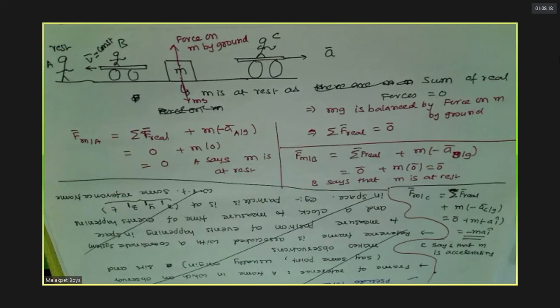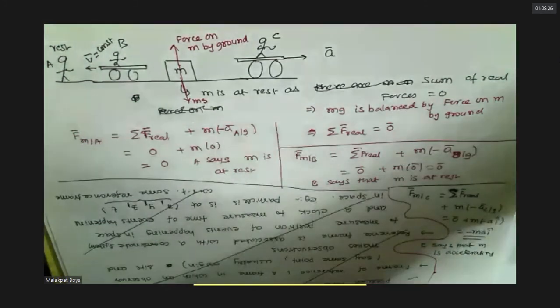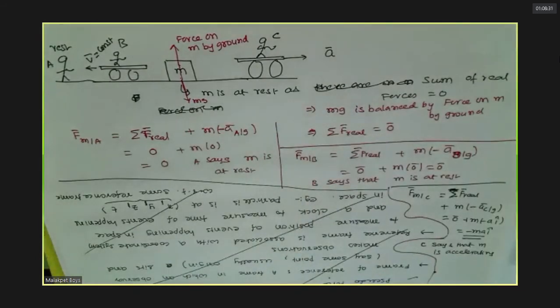Completed? The sum of real forces is 0 because the acceleration of that particle is 0. Here I gave this. Mg is balanced. Real forces means one is mg. These are real, mg is real. Force on M by ground is also real.